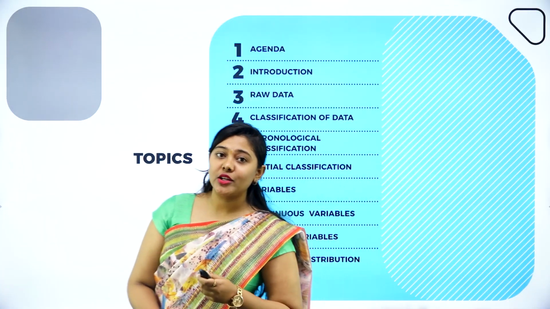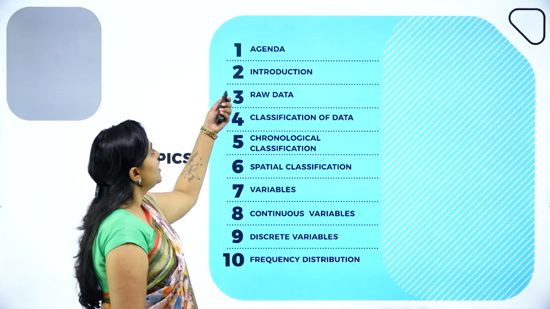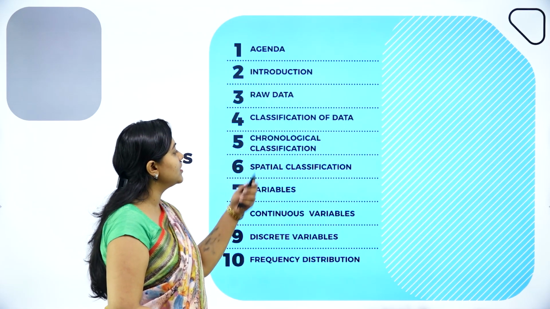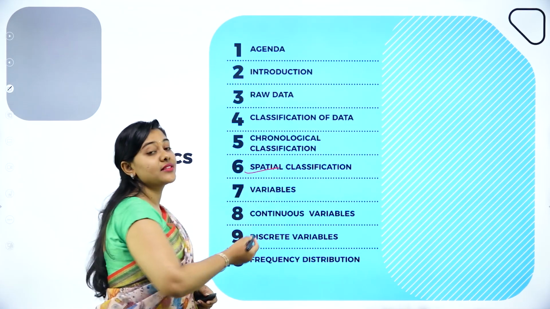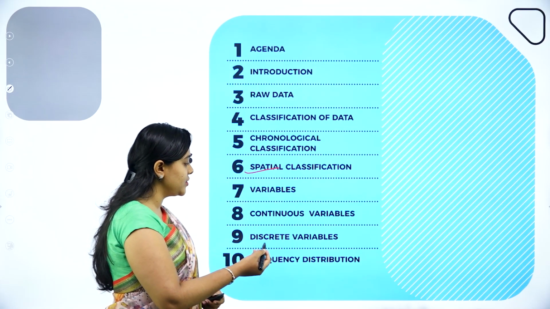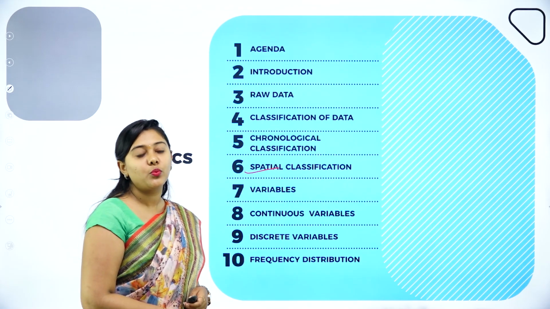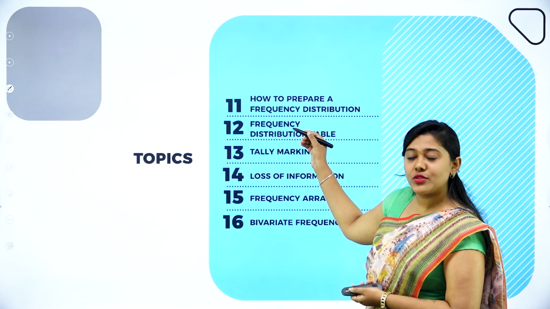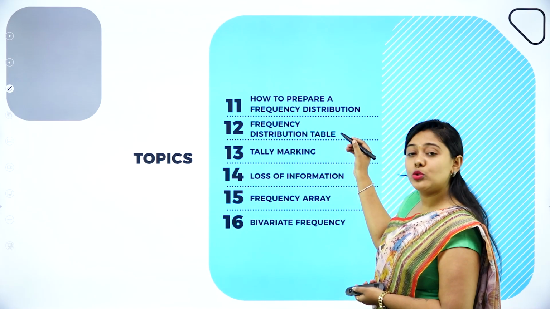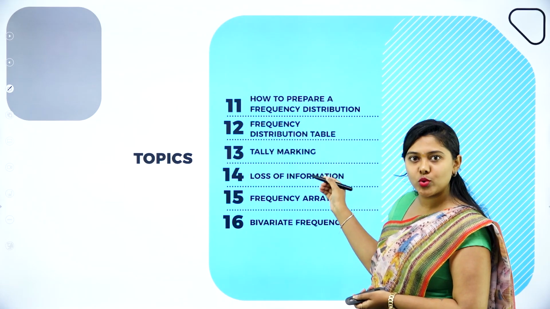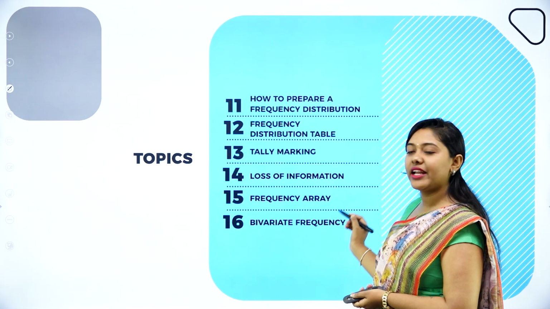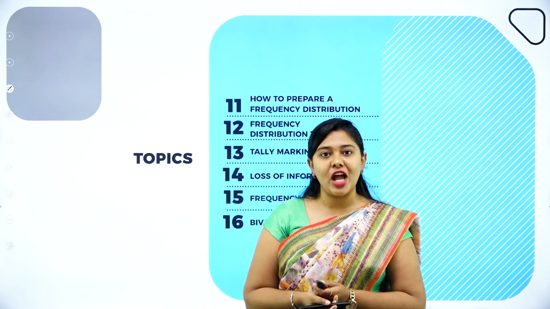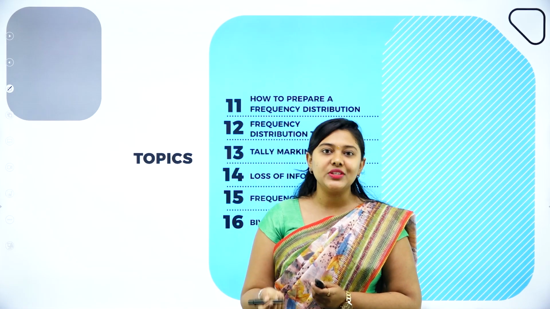The topics that we are discussing today will be introduction, raw data, classification of data, chronological classification, spatial classification, variables, continuous variables, discrete variables, frequency distribution, and how to prepare a frequency distribution table, tally marking, loss of information, frequency array, and bivariate frequency. These are the important topics that we are going to discuss in today's class.